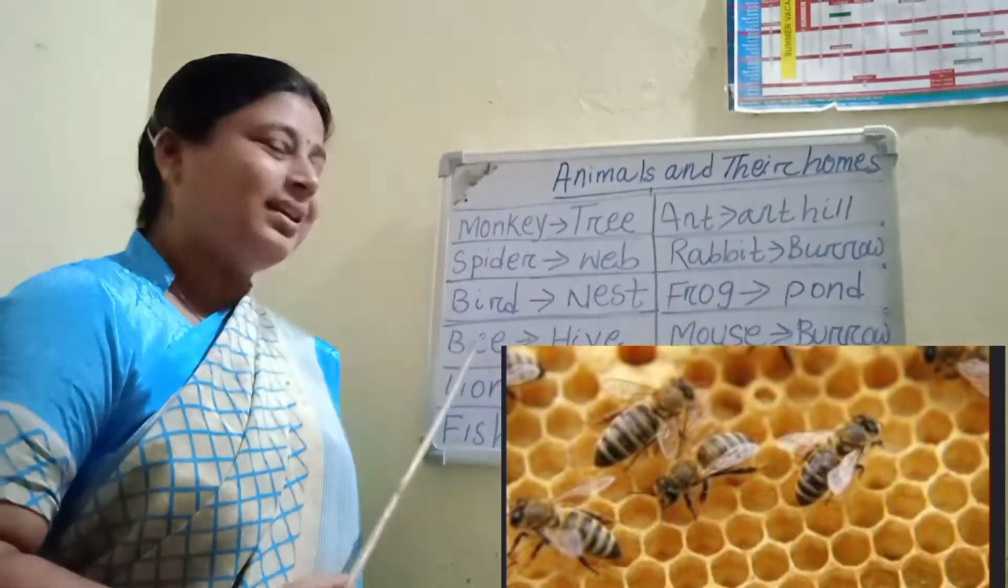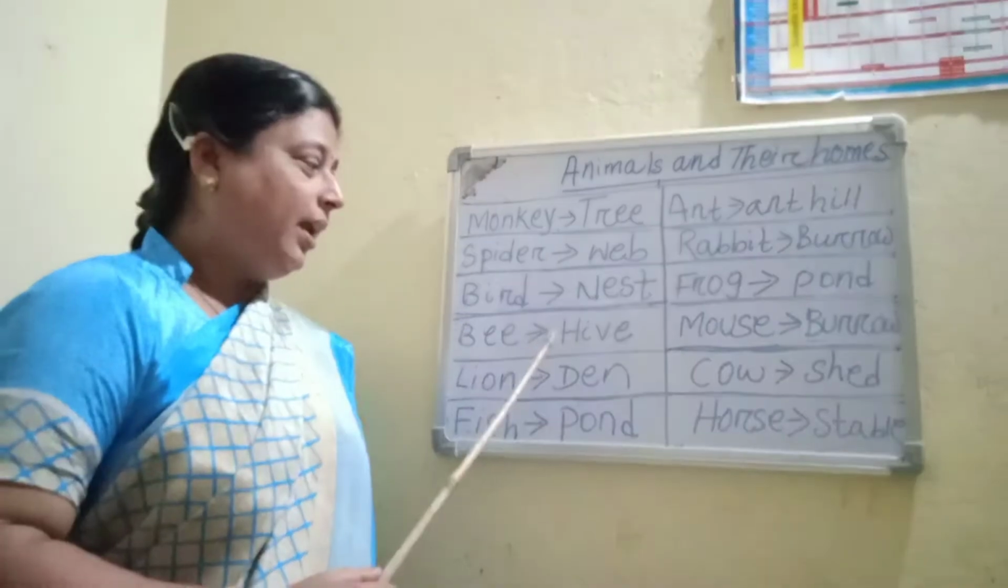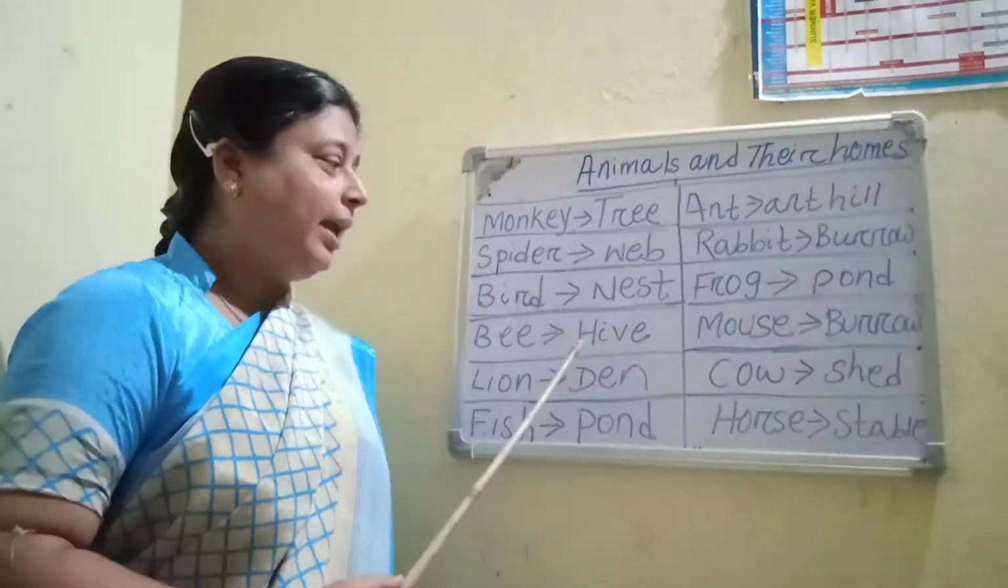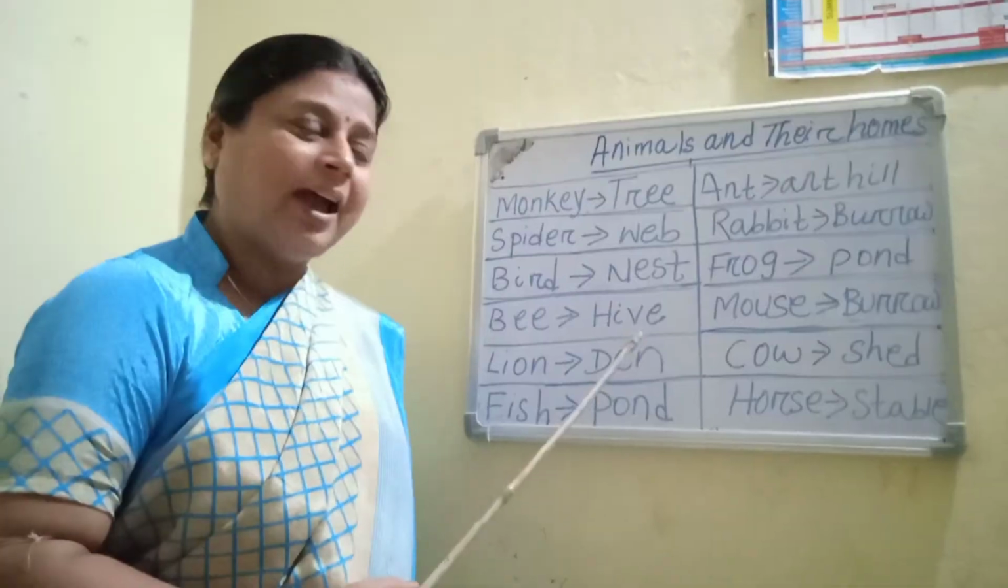What is the next one? Bee. B-double-E, bee. Bee lives in hive. H-I-V-E, hive. What is the spelling of hive? H-I-V-E, hive. Bee lives in hive.